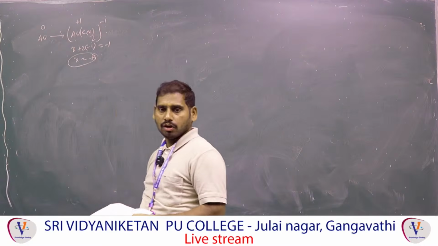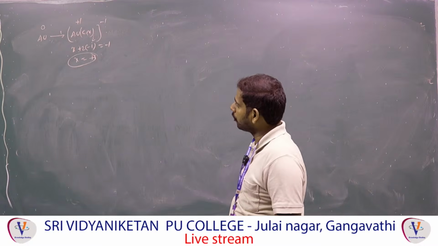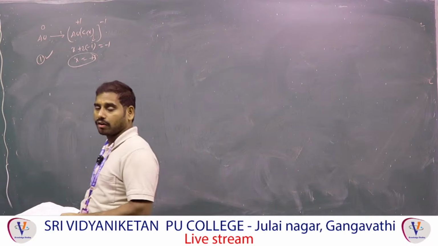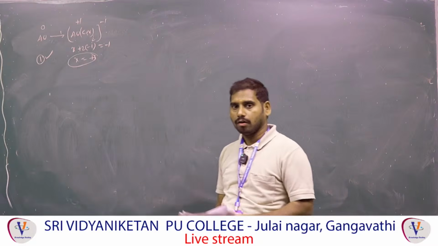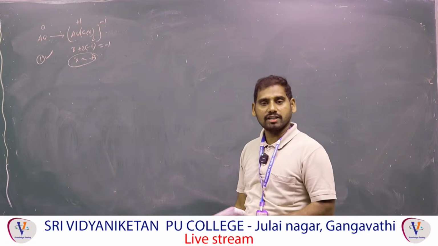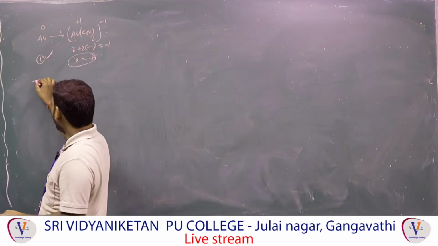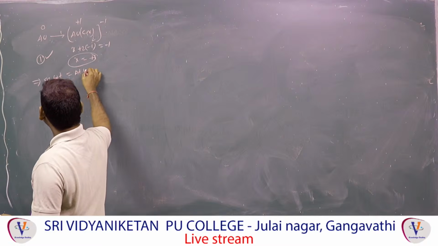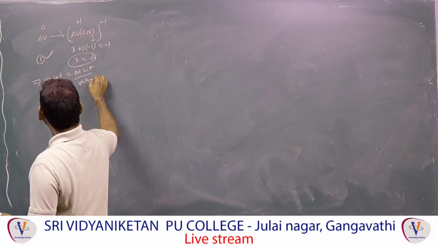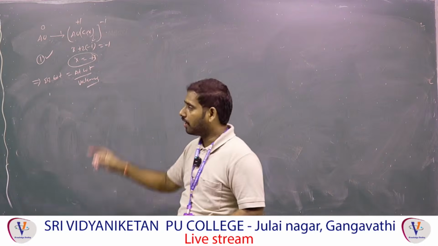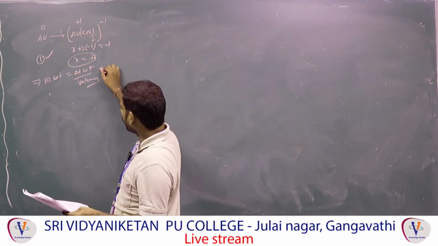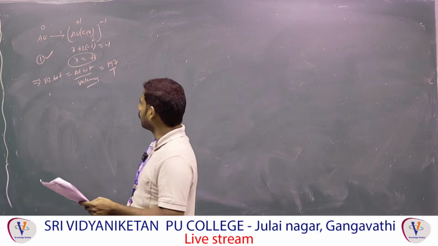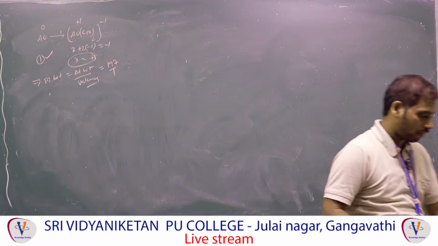Change in oxidation state, how much? Change means higher value minus lower value. Higher value is plus 1, lower value is 0. 1 minus 0 is 1. That change is called the valency factor, the number of electrons transferred. So equivalent weight is equal to atomic weight by valency, which is called the N factor, also called the number of electron transfer. Atomic weight is already given, 197. Valency factor is 1. So 197 by 1 is equal to 197.